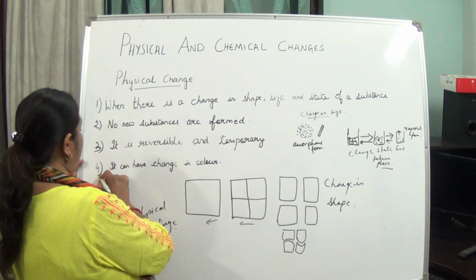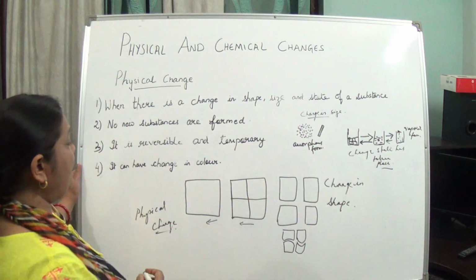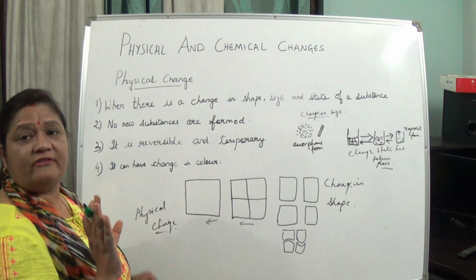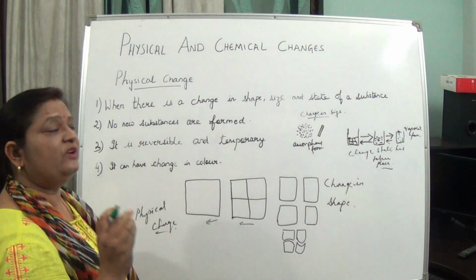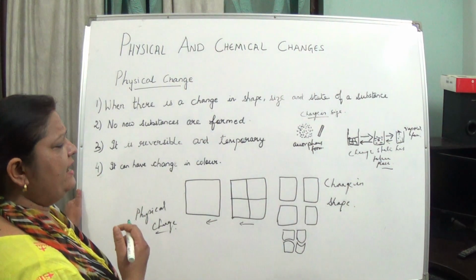Now the last point, the 4th point: it can have a change in color. Not every time, but sometimes we can see that it can. For example, take copper sulfate, a salt. We are taking copper sulfate crystals.